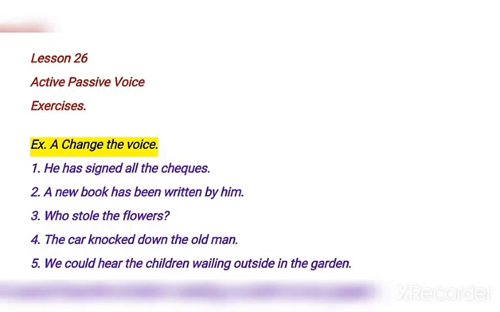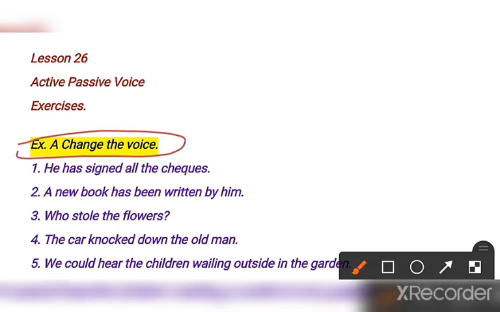In today's class we are going to solve all exercises of your book lesson number 26, active and passive voice. This exercise has been given on page number 126 of your book. You can open the book and check the exercise. The first exercise is about changing the voice. If the sentence is given in active voice, you have to change it into passive, and if it is given in passive, you have to change it into active voice. So without waste of time, let us begin the class.